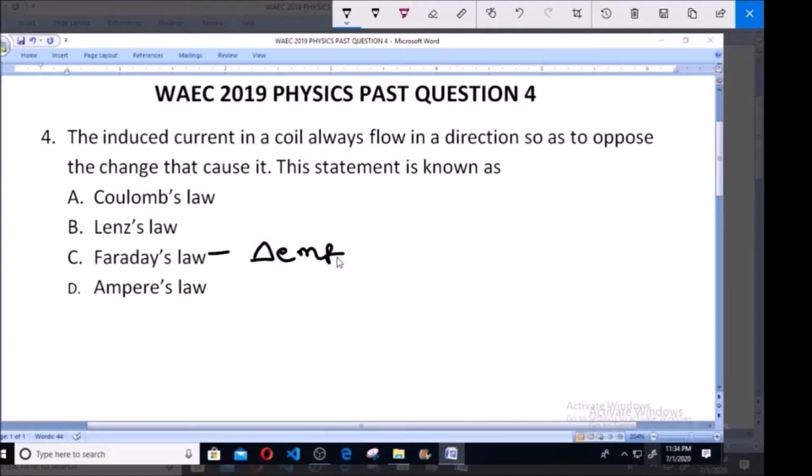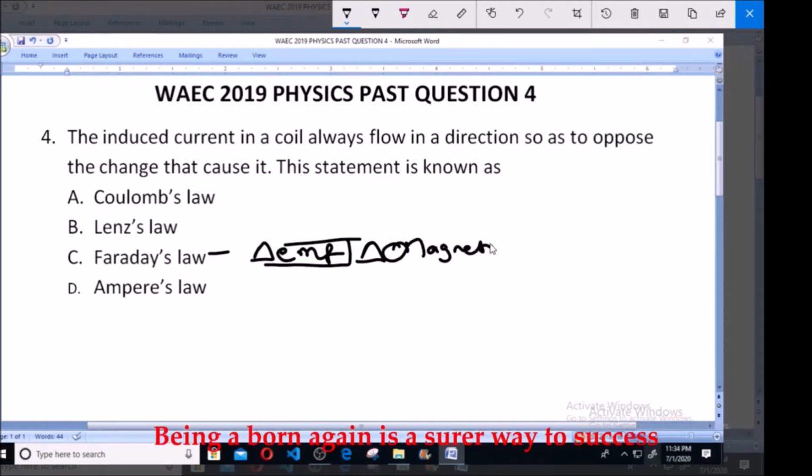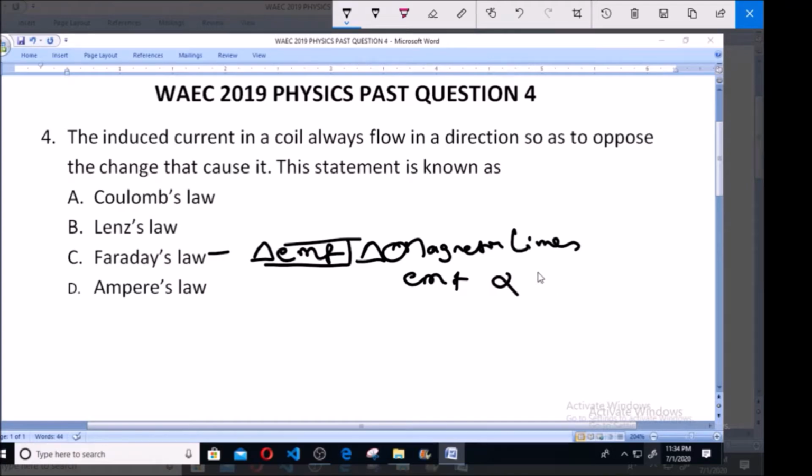And the strength of this induced EMF is proportional to the rate of change of the flux. So that is Faraday's law.